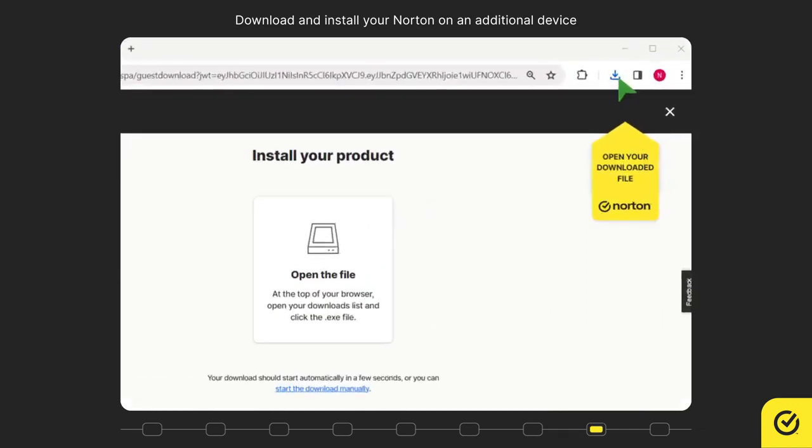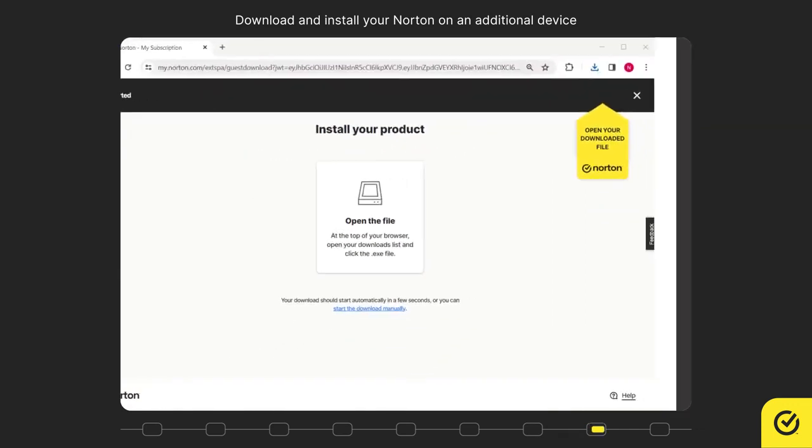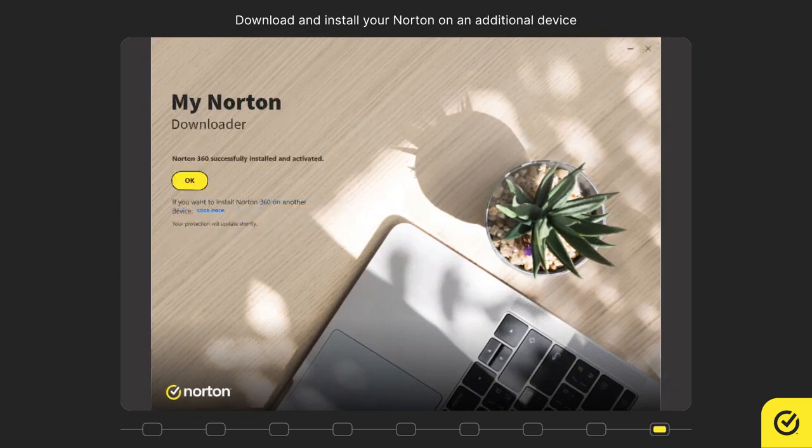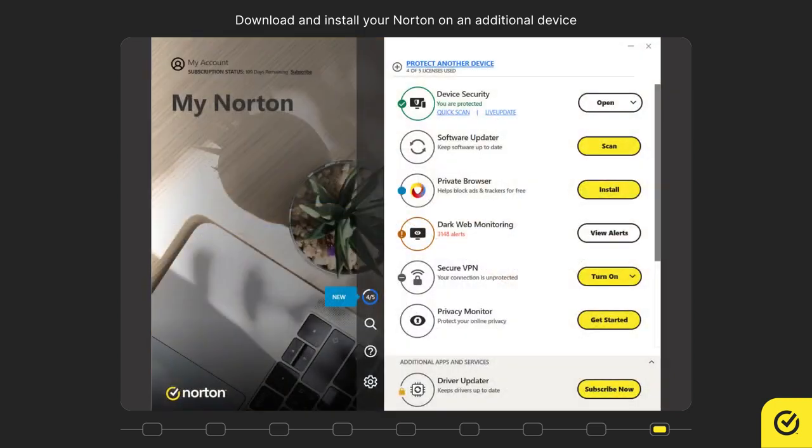Open the downloaded file. Click Install. Click OK. You have successfully installed your Norton product on an additional device.